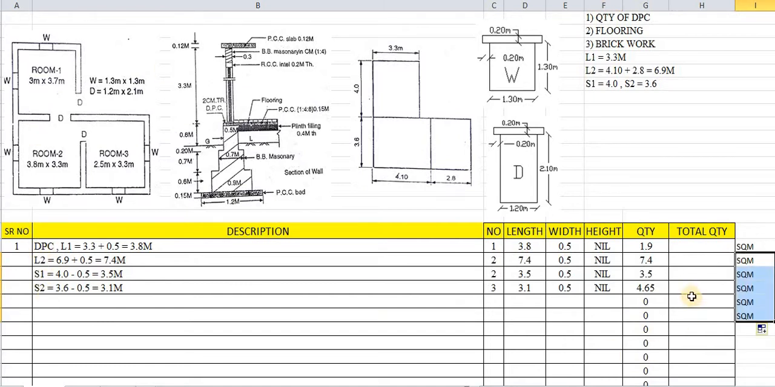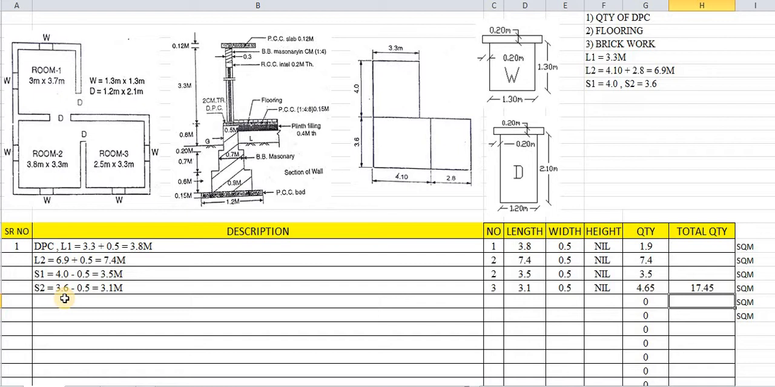In this way we have calculated the total quantity of L1, L2, S1 and S2. These are the long wall and short wall. So we will add these quantities. So this quantity plus this quantity plus this quantity plus this quantity. The total quantity of DPC is 17.45 without deductions.